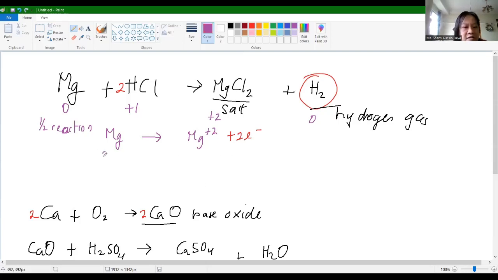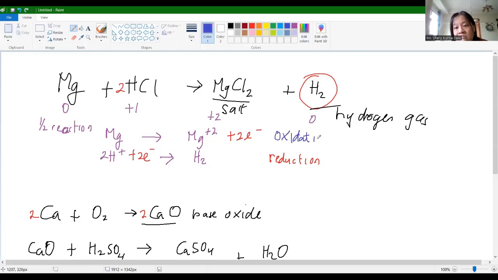The other half reaction is 2H+ becoming H2, where you add the electrons on the left side. So this one is reduction and the other one is oxidation.